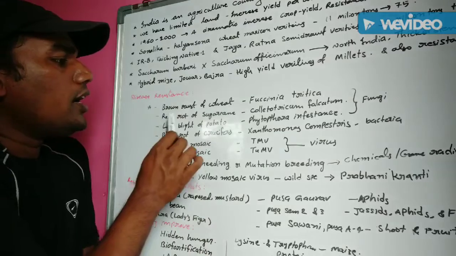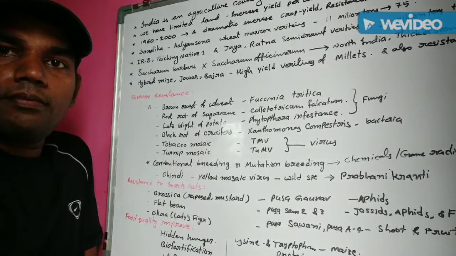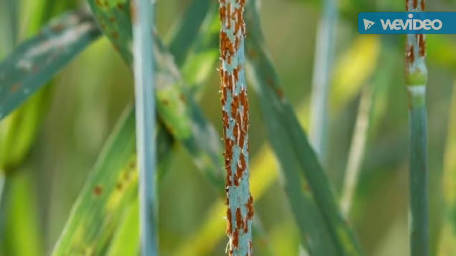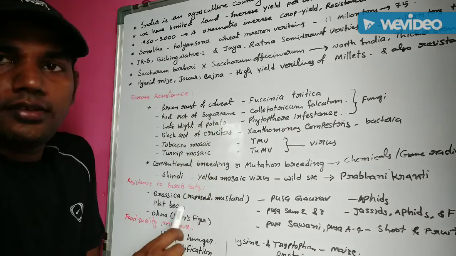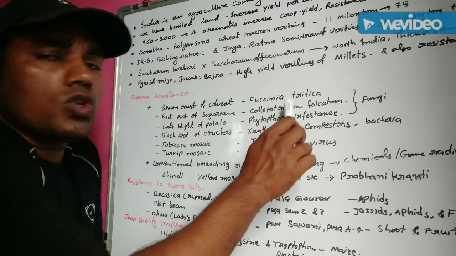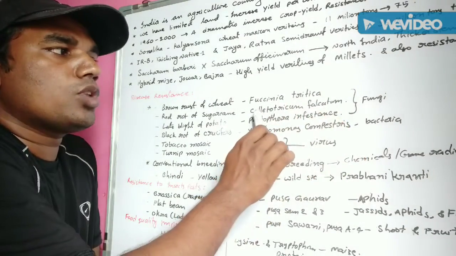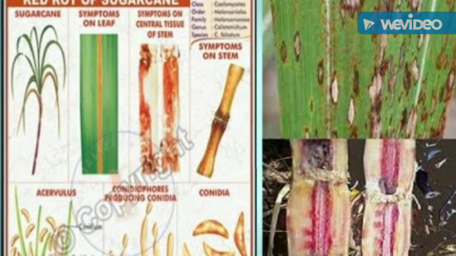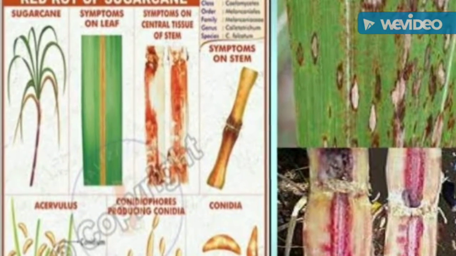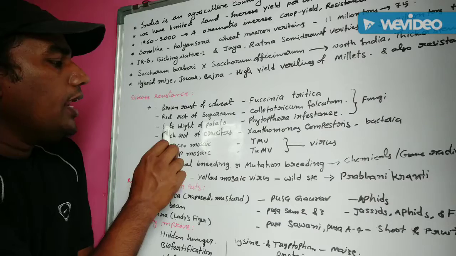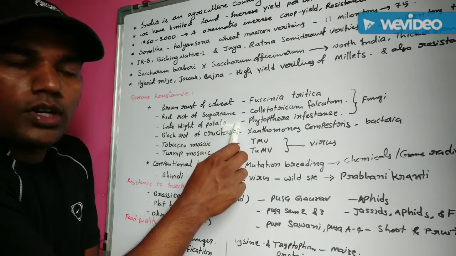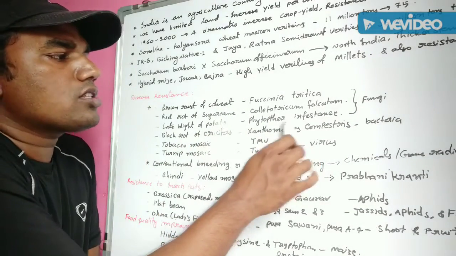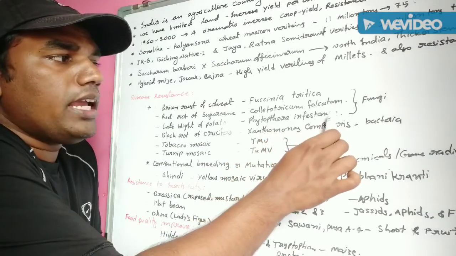Another one, red rot of sugarcane, is also caused by the fungal organism Colletotrichum falcatum. Late blight of potato is caused by the fungal organism Phytophthora infestans.